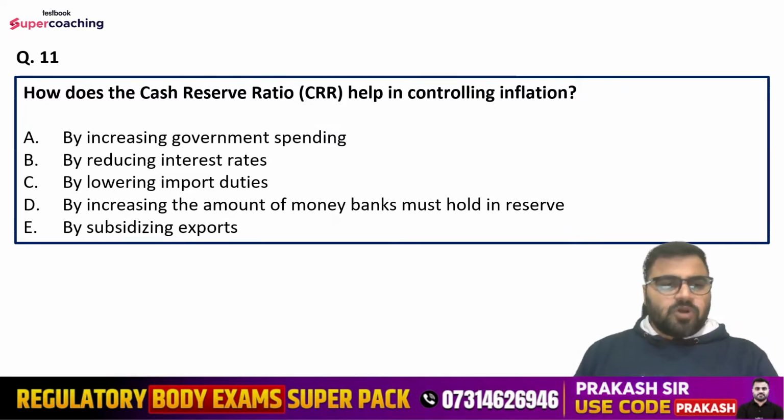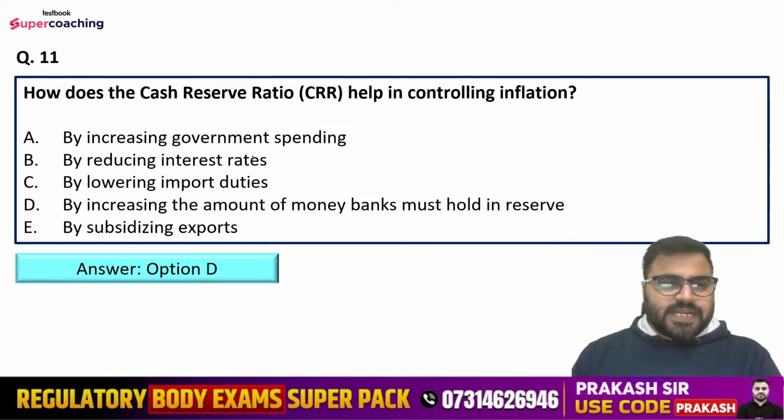Question number 11, how does the CRR help in controlling inflation? Cash reserve ratio. Options are: by increasing government spending, by reducing interest rates, by lowering import duties, by increasing the amount of money banks must hold in reserve, or by subsidizing exports. So how does the CRR help in controlling inflation? What is the right answer, guys? Tell me.